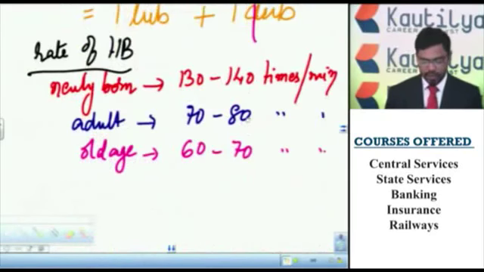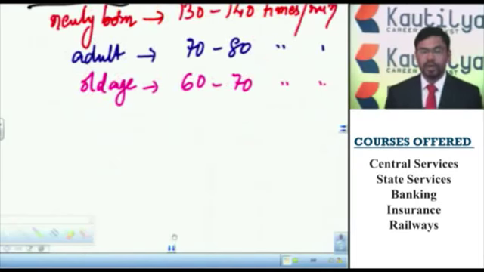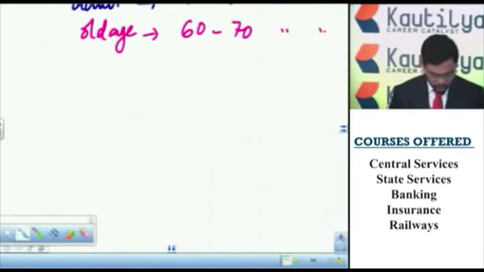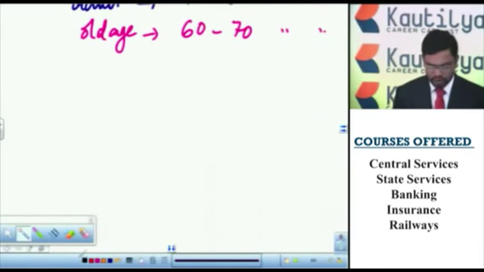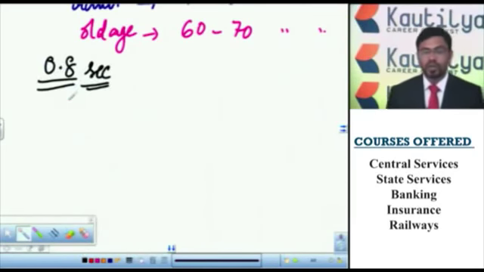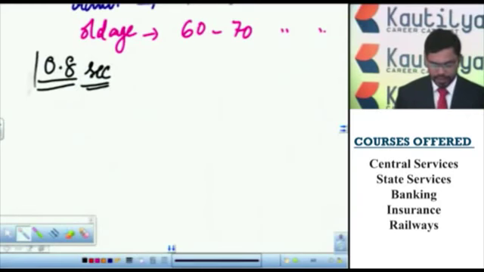So the rate of heartbeat is the number of contractions and relaxations in a given time. The number of systoles and diastoles in a given time is called the rate of heartbeat. This rate of heartbeat varies at different age groups. The duration of a heartbeat is 0.8 seconds.